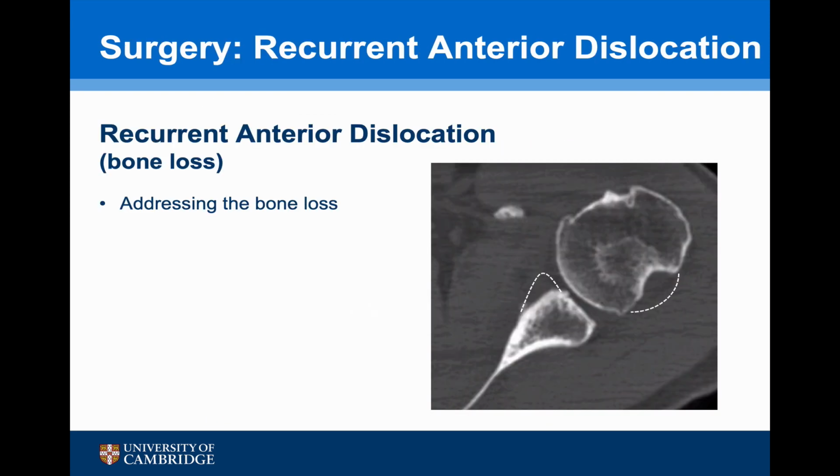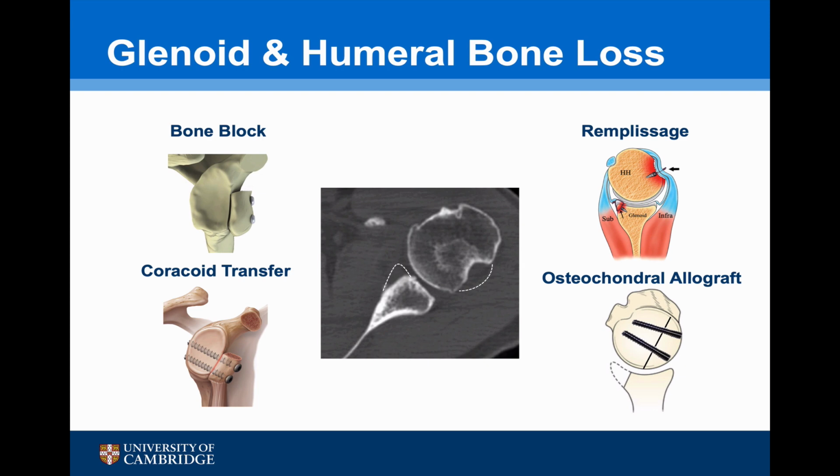For patients with a recurrent anterior instability and bone loss, the key to successful surgery is addressing the bone loss. Glenoid bone loss can normally be addressed by a bone block procedure, either an Eden-Hybinette or a coracoid transfer, and the Hill-Sachs lesion by remplissage or very occasionally osteochondral allograft.